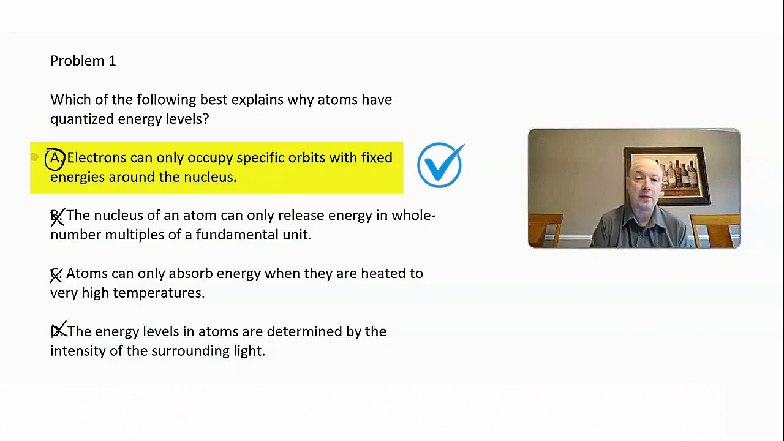Electrons can only occupy specific orbits with fixed energies around the nucleus, and energy levels are fixed and specific for each atom. This was introduced by Bohr's law, and electrons can only move out of those fixed units if they lose or gain energy. So in this case, the correct answer is A.